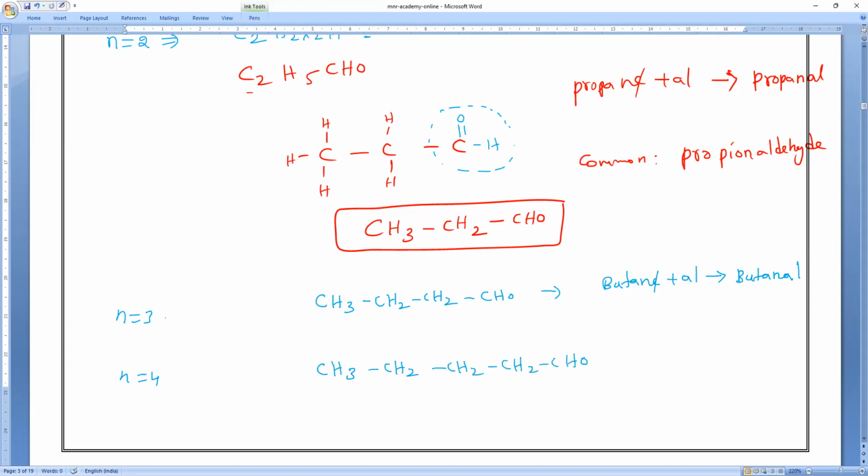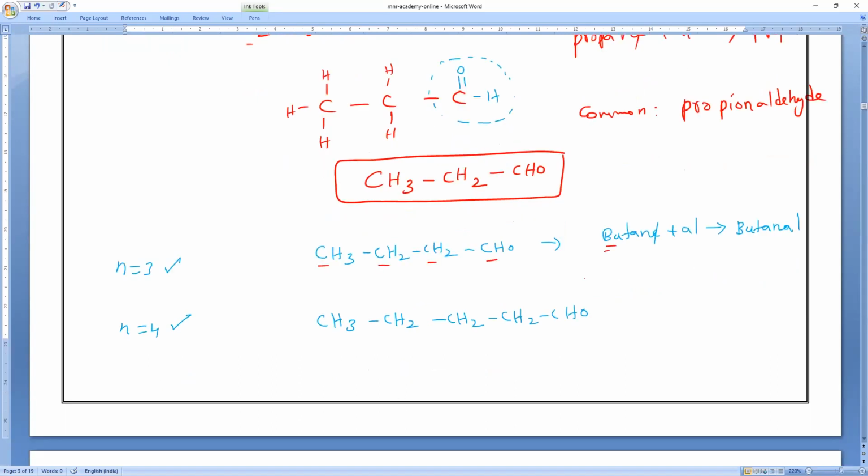Please remember here you are writing n equals 3 according to the general formula of aldehydes. But in naming time you are considering the total number of carbons. How many carbons do we have? Total carbons, how many? 4. So that is why I am taking it as butane. Very simple. One simple logic I will tell you. All of you remember.